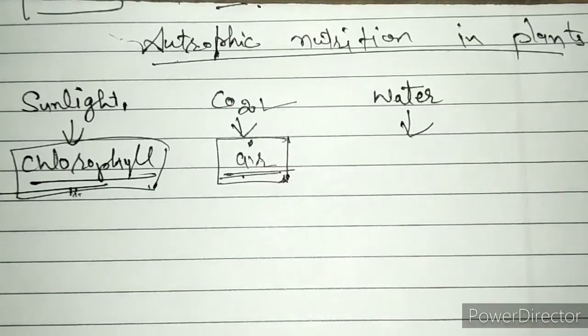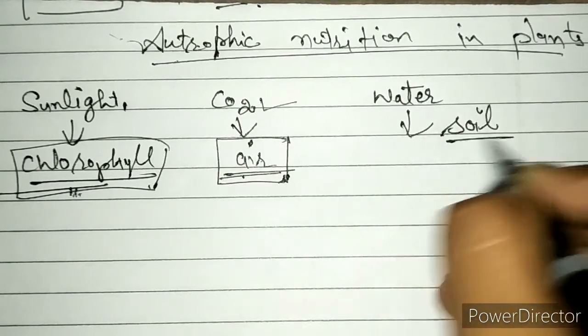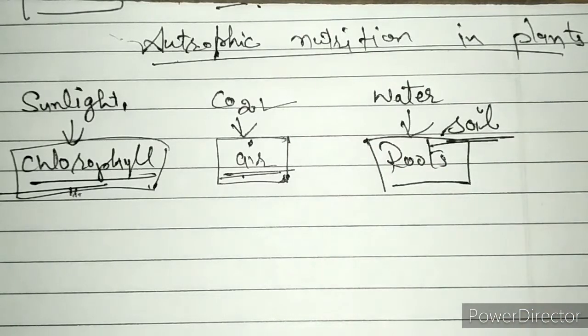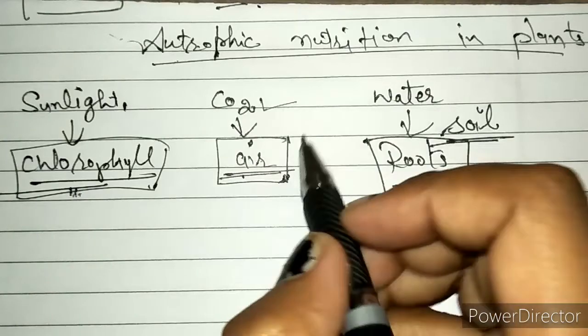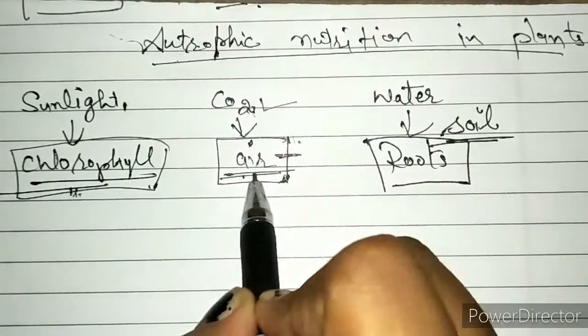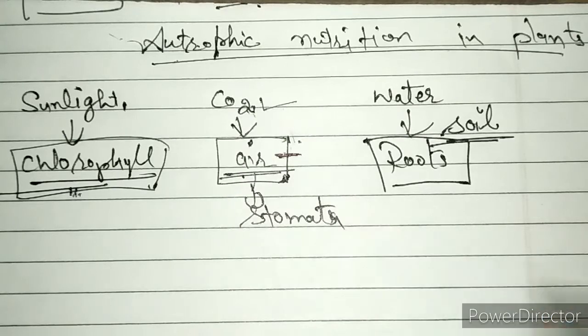And water is absorbed from the soil, and who absorbs this? The roots of the plant. Clear? And the important thing: which part of the plant gets the carbon dioxide from air? This is the stomata. Stomata are the tiny openings present on the surface of the leaf. Now we have all the required components for making the food.